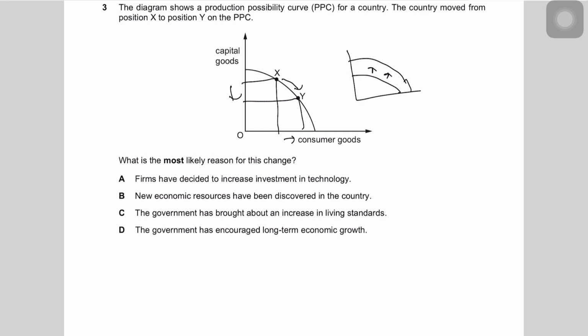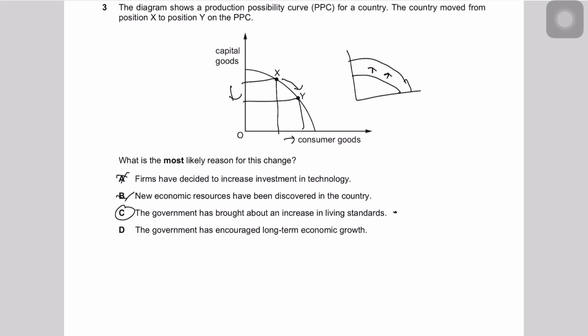Option C says the government has brought about an increase in living standards, so this makes sense. Option D says that the government has encouraged long-term economic growth, which is basically your potential growth they're talking about, which is again represented by an outward shift in the PPC, or in macroeconomics it is represented by a shift in the long-run aggregate supply curve as well. So the correct answer would be C. The government has brought about an increase in living standard.